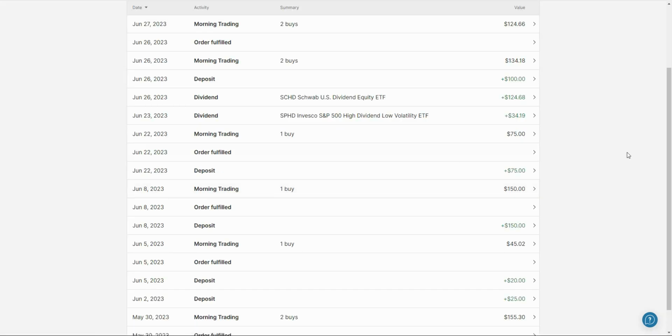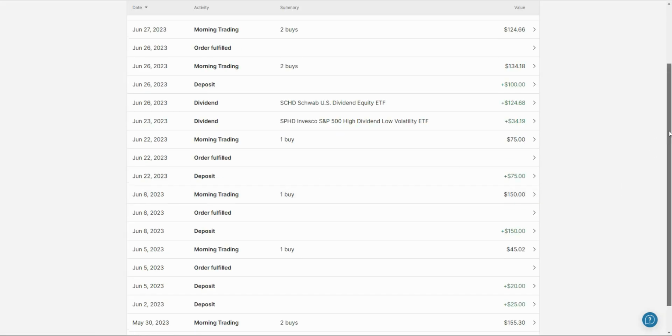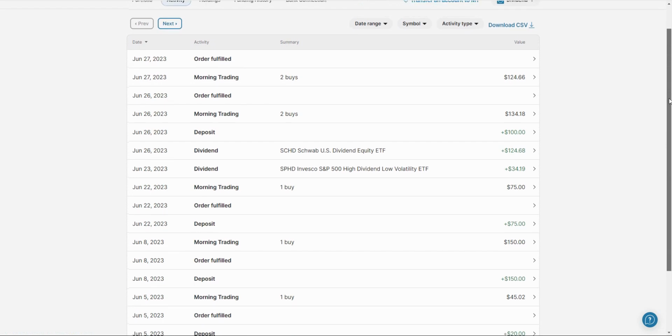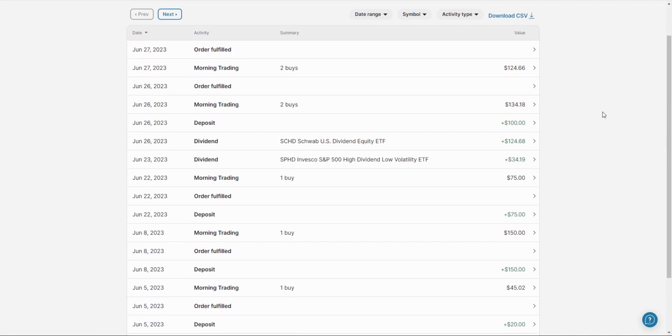I dollar cost average into both of these pies without fail every 2 weeks as I get my paycheck. And then once I get my money, I deposit some into the account, and then of course buy the ETFs that are designated to buy based on the allocation.